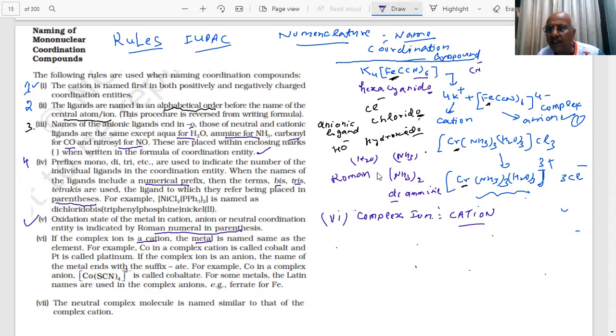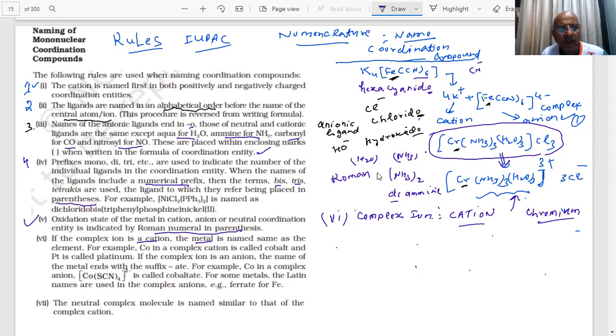Here you see the complex is a cation, this one which I wrote. Is it a cation or not in this case? This is 3 plus, you see 3 plus and Cl minus. This is a cationic complex. In this case, the name of the metal will remain the same. What is the name of this Cr? Chromium. It will remain the same. I will write chromium in this case.